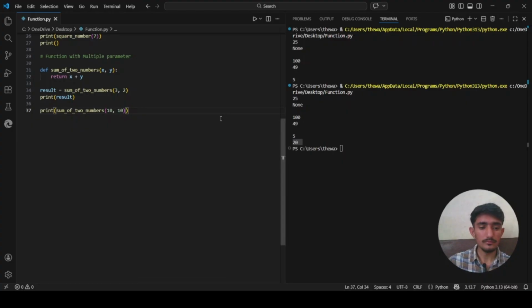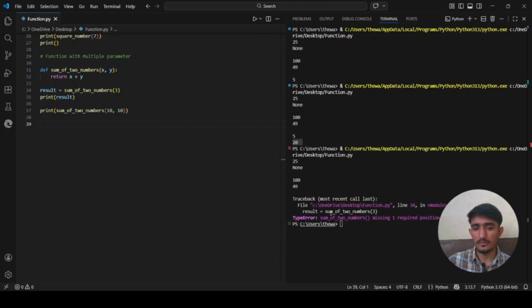What happens if you pass the wrong number of arguments? Here only one argument, just 3. It will give me a TypeError which says missing one required positional argument: y. So you will get an error.